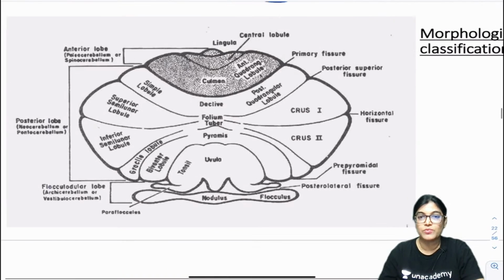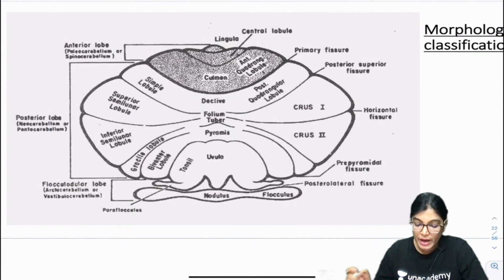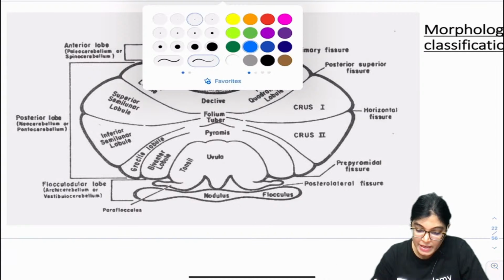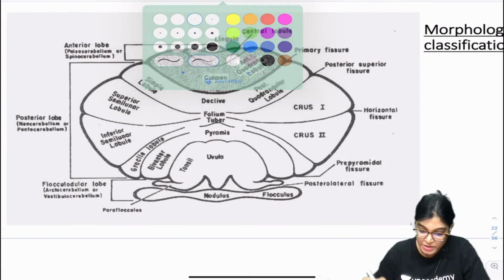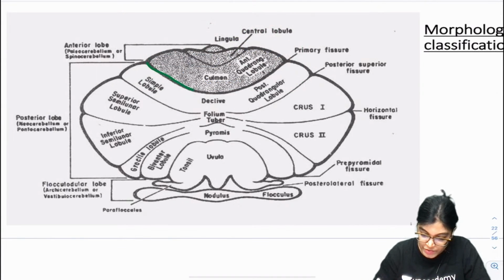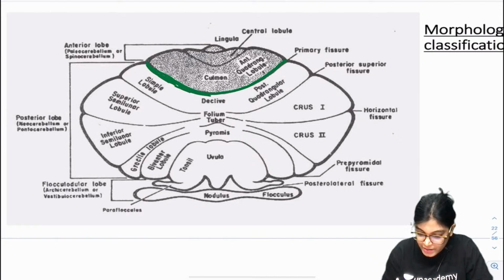Now just see the morphological classification. Here there is a fissure, the primary fissure, which I am highlighting with green color. I am darkening it so that it will be understandable to you.